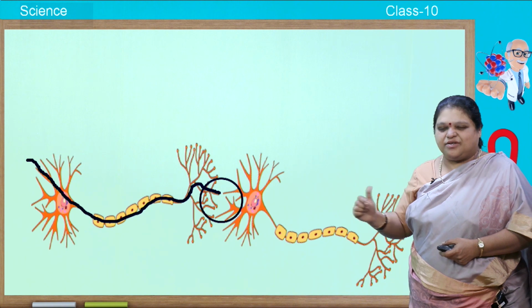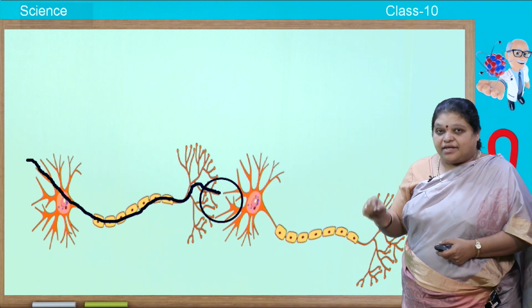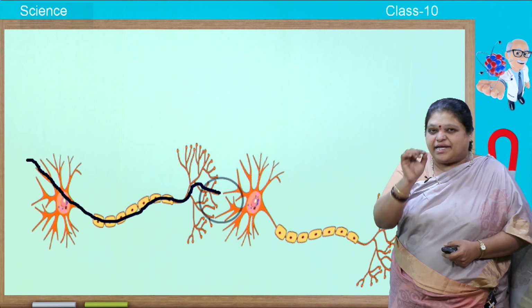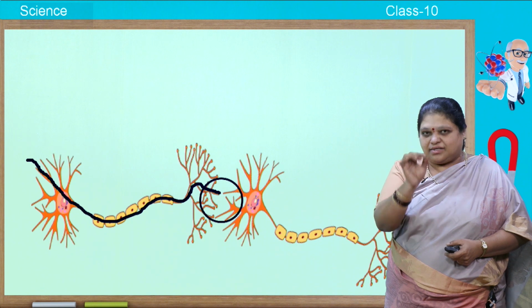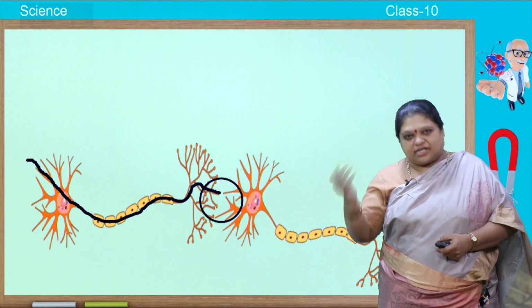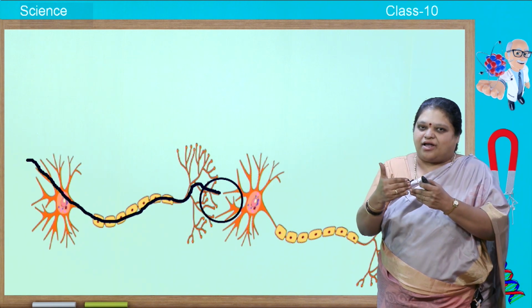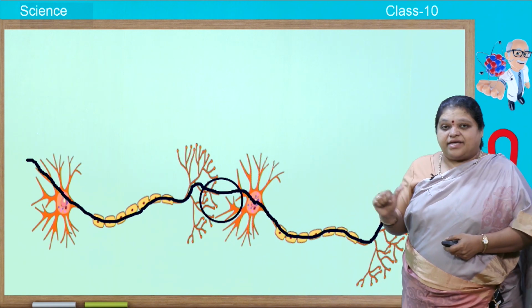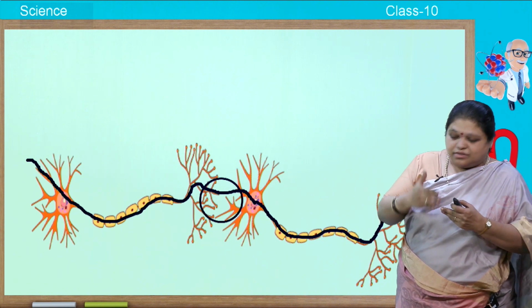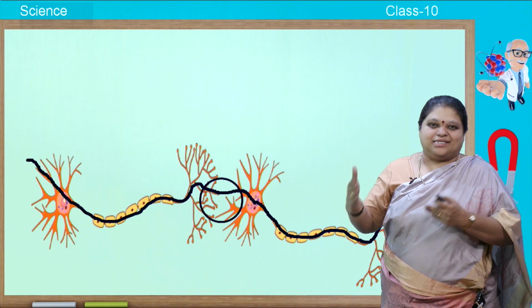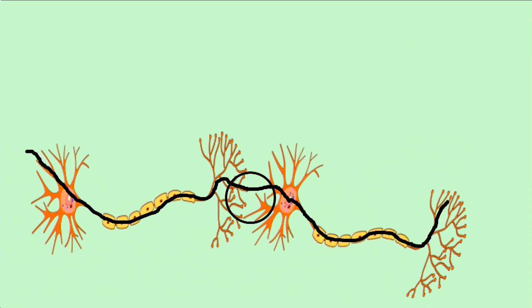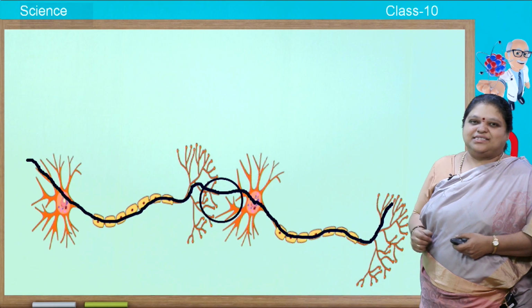So, first the neural path you saw, next through that small gap called synapse, that is the ending of one neuron, nerve ending of one neuron, and the beginning of another, dendrite of another neuron, that small gap you call it synapse. There are some chemical substances which help it to transmit. Isn't it great? So, like that it passes to the next neuron through the synapse.